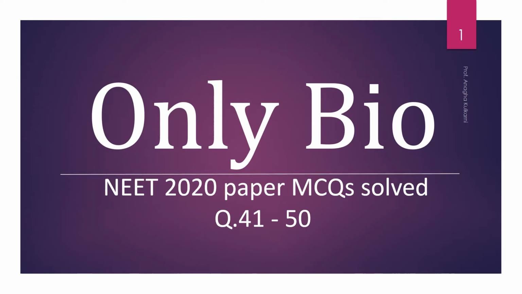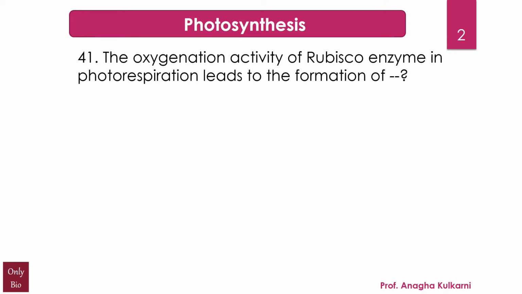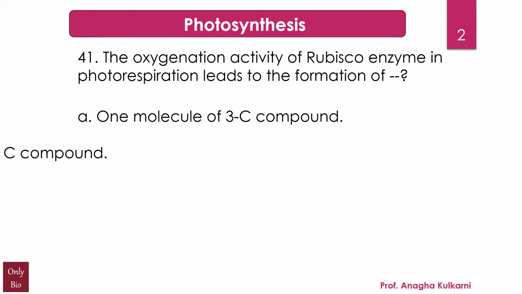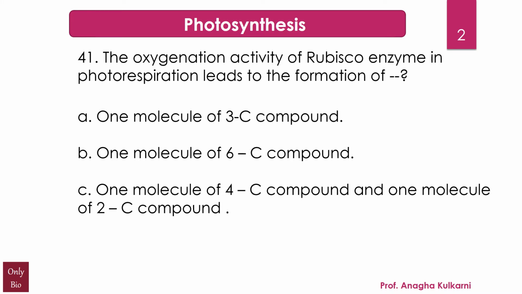Presenting the NEET 2020 paper, the MCQs being solved from question number 41 to 50 with detailed explanation. The first question relates with the chapter photosynthesis, and the question is: the oxygenation activity of Rubisco enzyme in respiration leads to the formation of dash, and the options are A, 1 molecule of 3 carbon compound, B, 1 molecule of 6 carbon compound, C, 1 molecule of 4 carbon compound and 1 molecule of 2 carbon compound, and D, 2 molecules of 3 carbon compound.